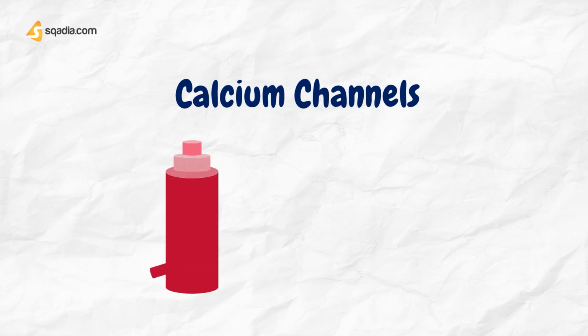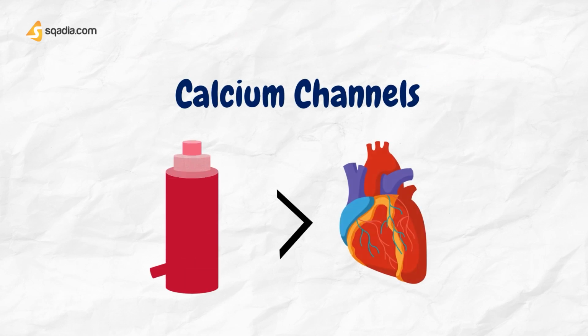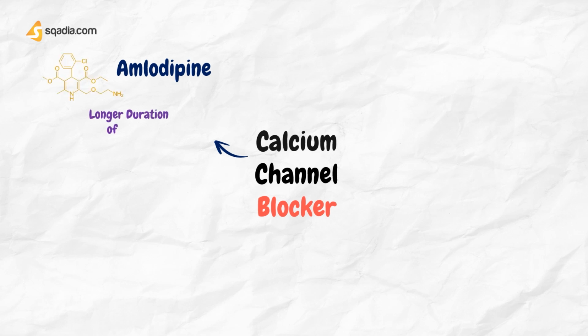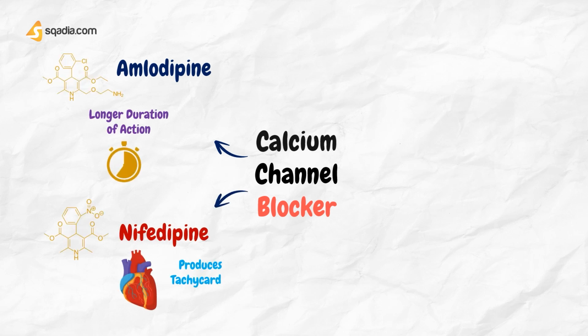Such channels are more frequent in vascular muscle because it is relatively more depolarized than cardiac muscle, with a membrane potential of -50 mV to -80 mV. Furthermore, at clinical doses, vasodilatation results in a reflex increase in sympathetic tone that causes a mild tachycardia and counteracts the mild negative inotropic effect. Amlodipine, which has a long duration of action, produces less tachycardia than nifedipine.